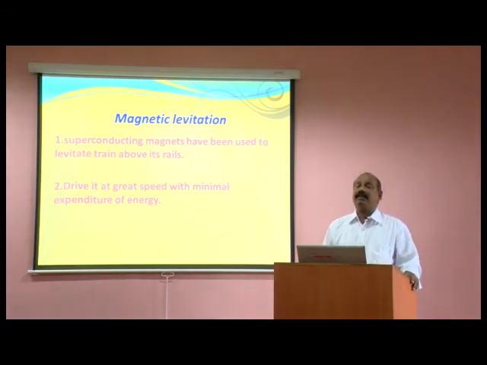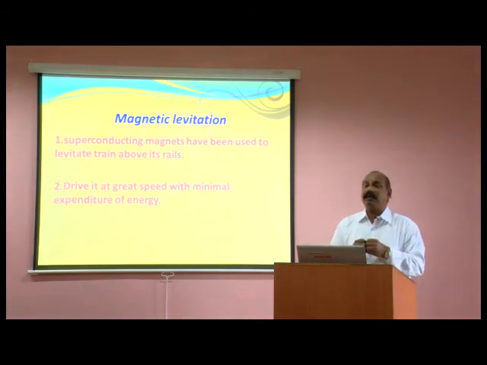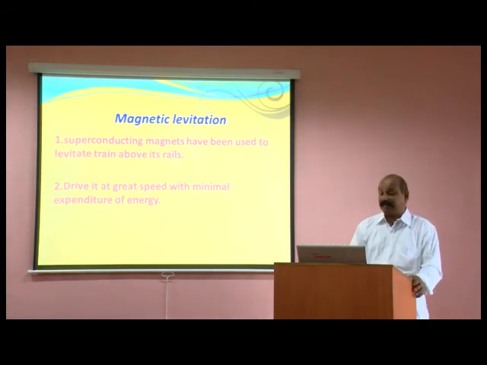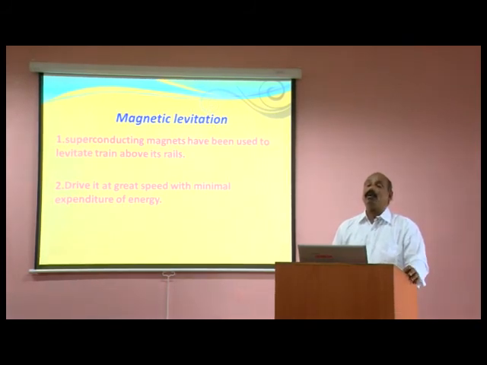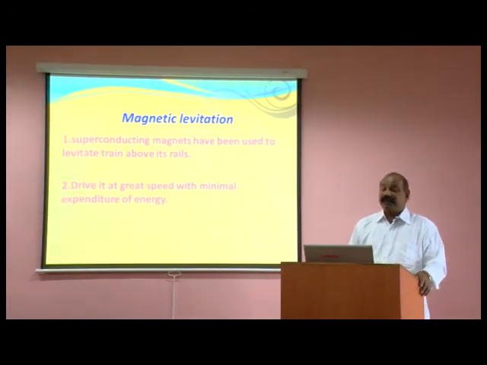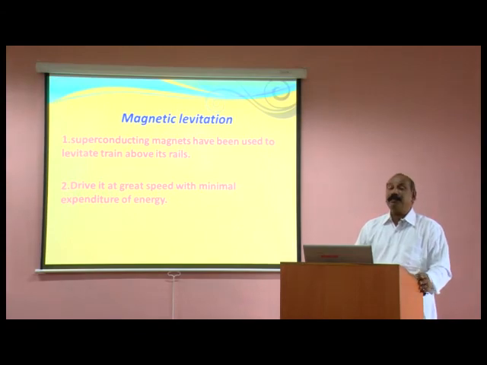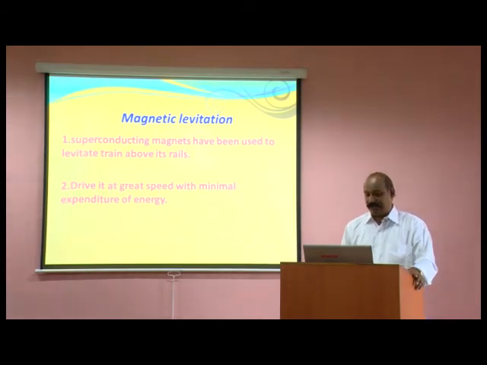Now we can take the force of repulsion, which exists in a normal magnet, and the phenomenon is similar, but magnetic levitation occurs in the case of superconducting material. So, superconducting magnets have been used to levitate the train above its rails and drive it at great speed with a minimal expenditure of energy.